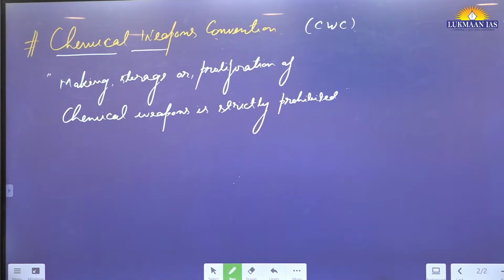Apart from this, there is another thing, the advisory opinion on the legality of the threat or use of nuclear weapons. Related to this, the International Court of Justice has released a report, and in that report it assesses the effect of specific types of weapons to determine their legality.